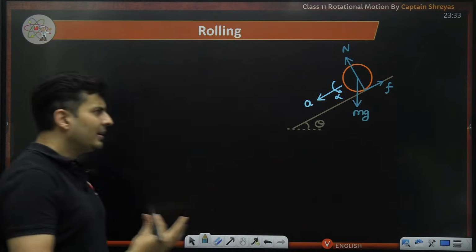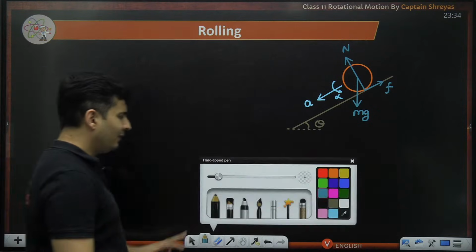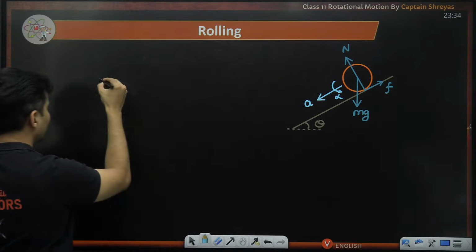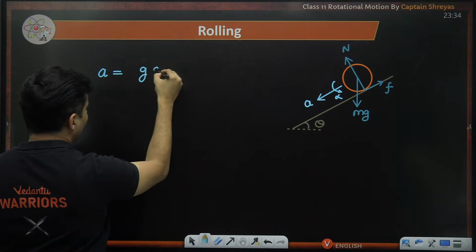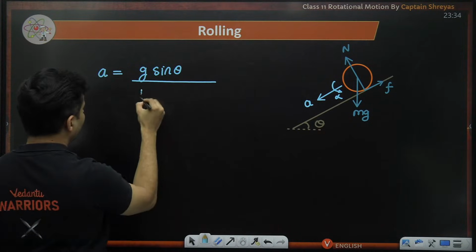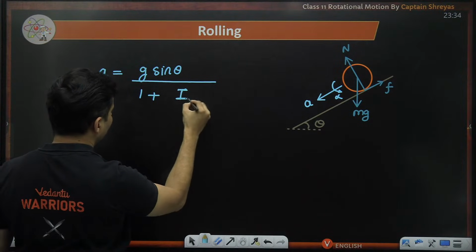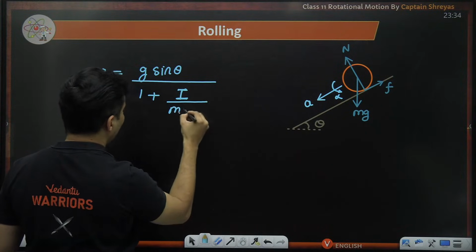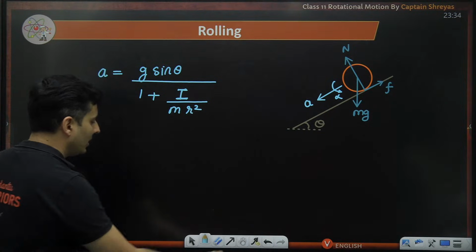Using Newton's laws again, simple, F is ma and torque is I alpha. The formula that you get for acceleration is very, very important. It comes out to be acceleration due to gravity into sine theta, whole thing divided by 1 plus I, the moment of inertia, divided by m into r square. That's the formula that you get.